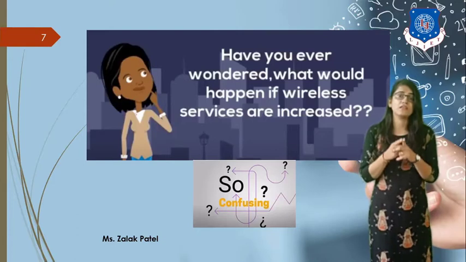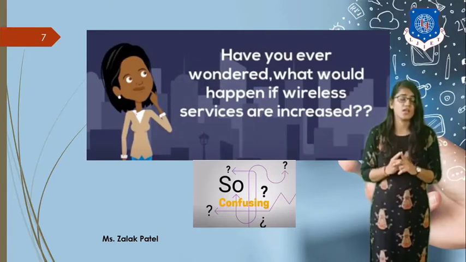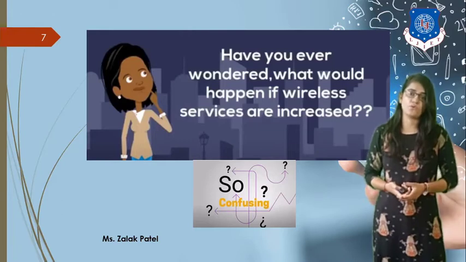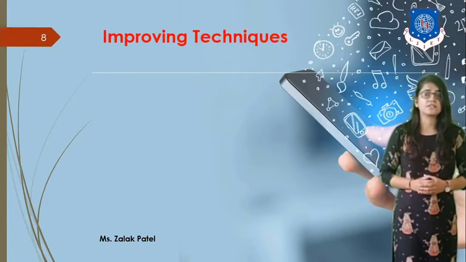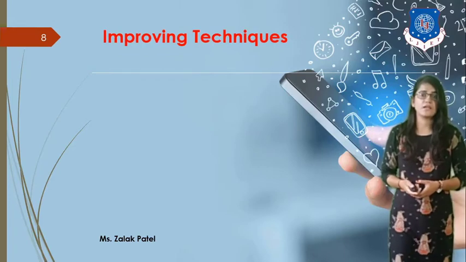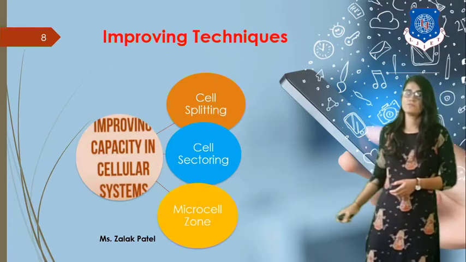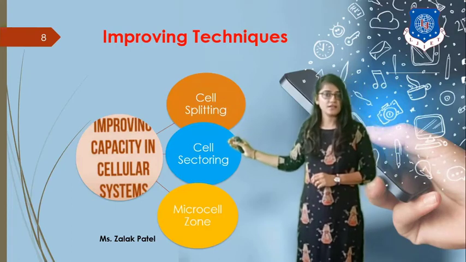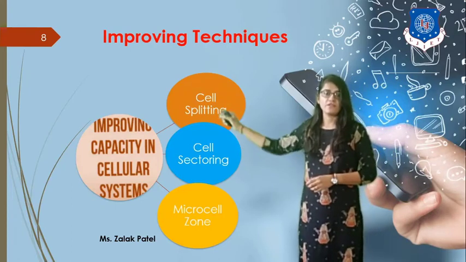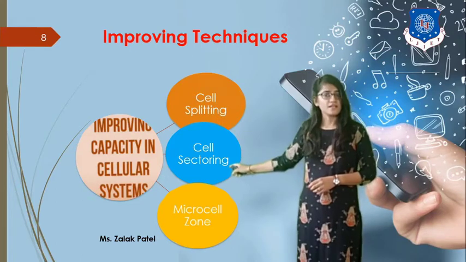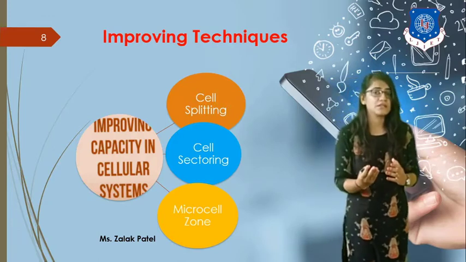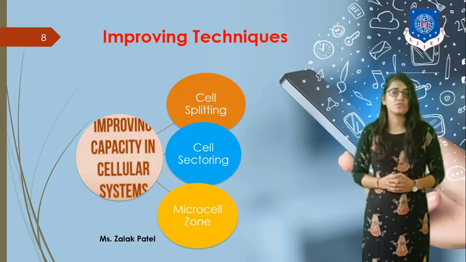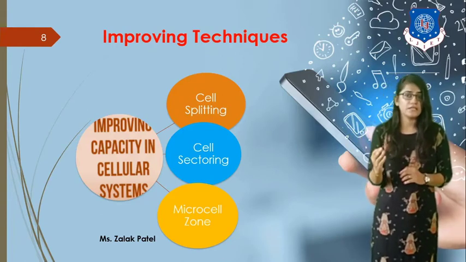So to improve the service is necessary. Now the question is how one can improve that service. For that you need improvement techniques for capacity increase in the cellular concept. Here you can see that in the cellular concept the various improvement techniques are: first is the cell splitting technique, second is cell sectoring, and third is the microcell zone concept. What happens in cell splitting, sectoring and the microcell zone concept, we will see later in detail one by one.